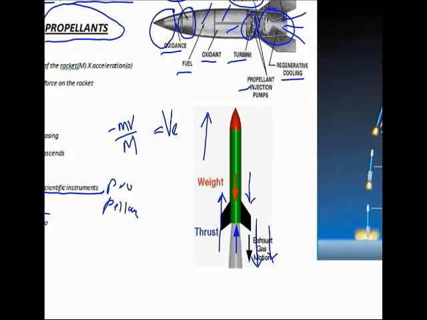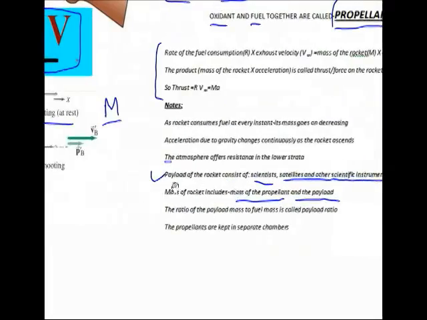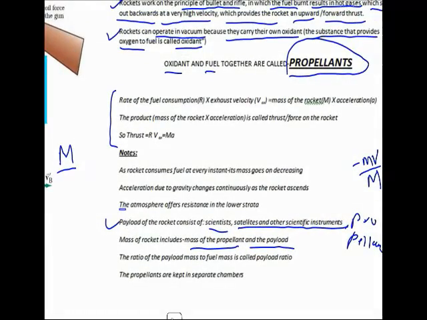Now these gases are being pushed downwards towards the earth, which will give a velocity in the upward direction to the rocket. The acceleration of the rocket in the upward direction is decided by the mass of the rocket. Okay, but most importantly, it is decided by the amount of fuel being burned, that is the rate at which the fuel is being burnt. We got to go to this equation now. It depends on the rate of the fuel consumption and also on the exhaust velocity.